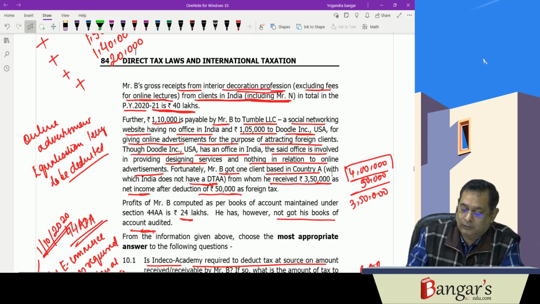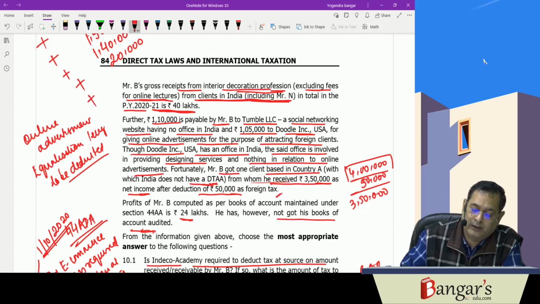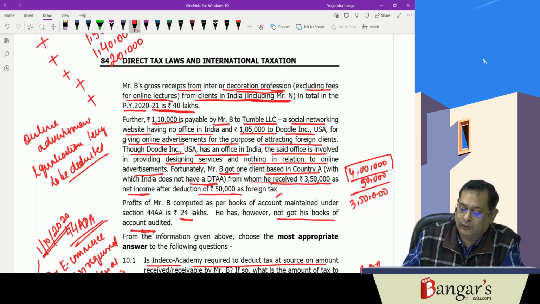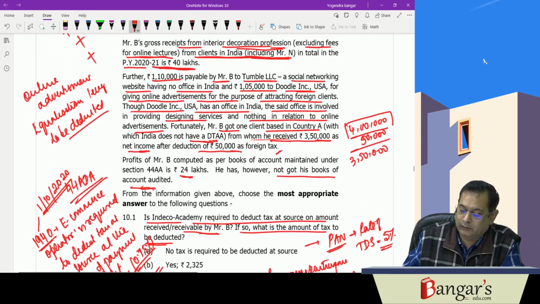Now here, fortunately B, one of the clients based in country A, with which India does not have a DTAA, from whom he has received 3,50,000 plus 50,000 as the foreign tax credit is there. So from clients outside India, they are saying from clients in India including N, this receipt has been provided. So foreign client is how much? 4 lakh rupees.